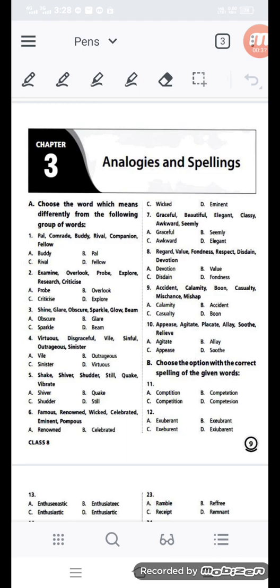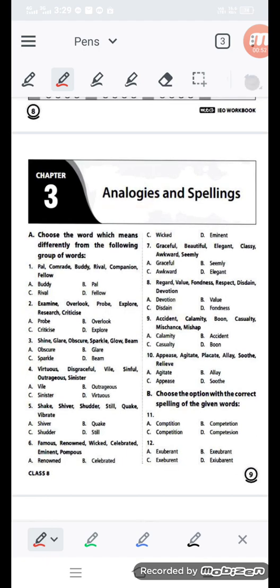Beforehand, we are just trying out what the analogies are. So let's move forward. First of all, we will discuss analogies. Beforehand, you have to know the analogies definition. Analogies means